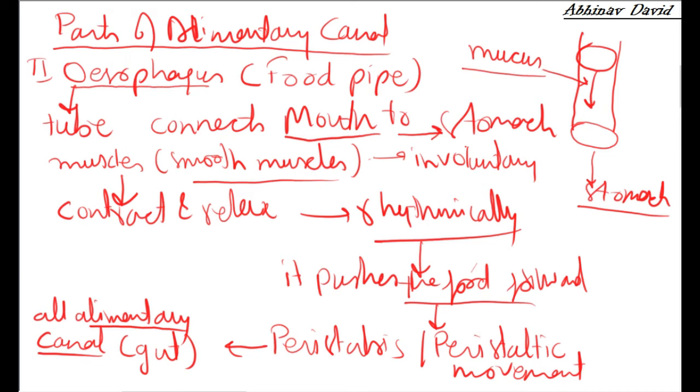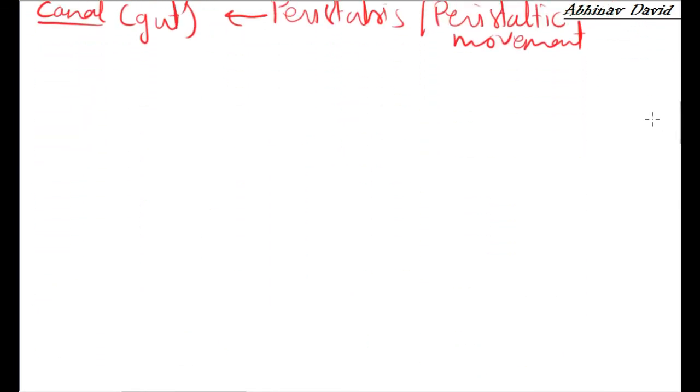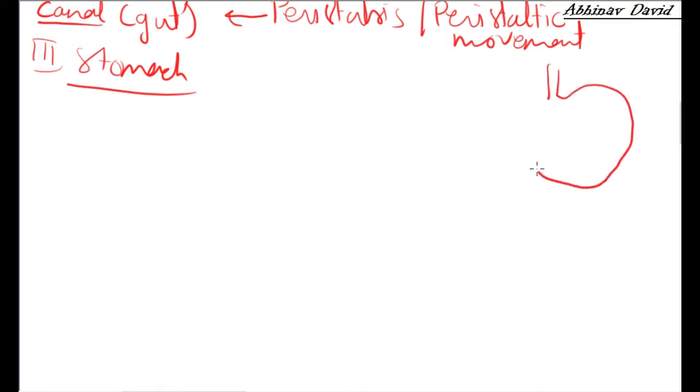Now let us move to the next part of the alimentary canal, that is the stomach. The stomach is the third part of the alimentary canal. This is the esophagus, and this is the stomach. As you can see here, this part is the stomach.